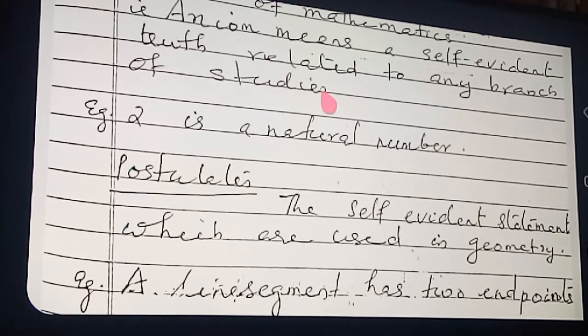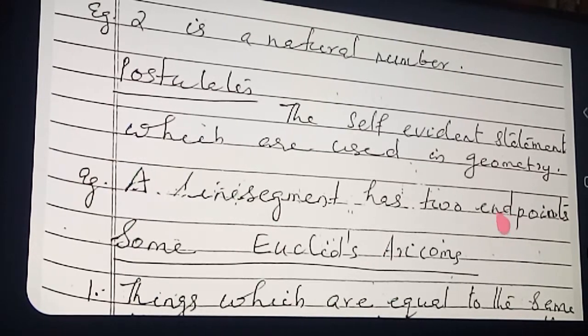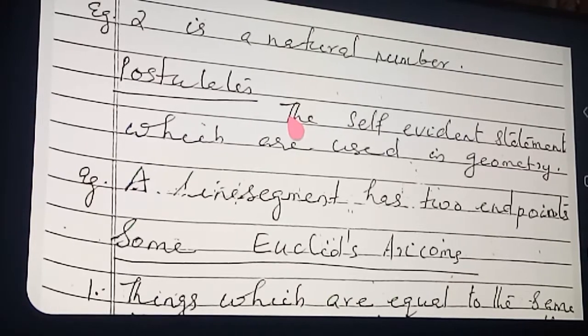So you want to know about axioms and postulates. What is the difference between them? Axioms we can use in every part of mathematics, and postulates we use only in geometry. So I have written some examples for your understanding. A line segment has two endpoints. It is related only to geometry. And this is not geometry, it is the algebra portion. So 2 is a natural number. Postulates we use only in geometry, and axioms we can use in any branch of mathematics. Have you got the points clear now?